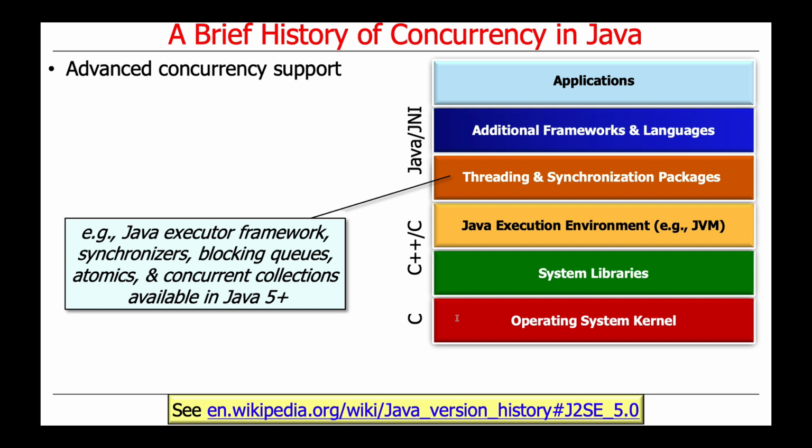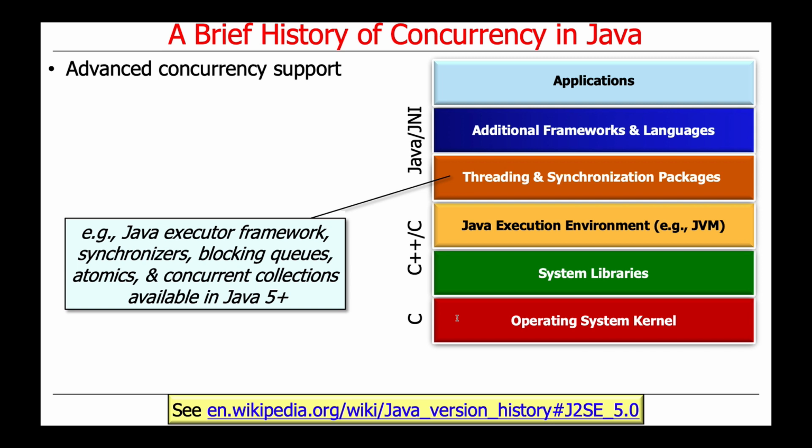With Java 5, which came out around the 2004 timeframe, they added a boatload of concurrency and synchronization mechanisms to Java to help alleviate some of the limitations with the Java 1.0 support for threads and built-in monitor objects. So they have this cool thing called the executor framework, which is basically thread pools. They have a whole pile of new synchronizers: reentrant lock, semaphore, condition object, and so on and so forth. Those are more powerful than the mechanisms that are built into the Java virtual machine. And in fact, all these things are implemented as packages on top of the virtual machine layer.